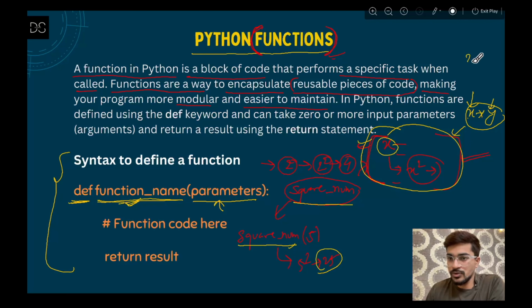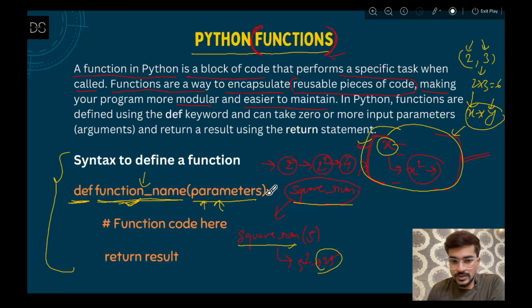Let's say you are giving input 2 and 3. So what will it do? It will just multiply them, 2 into 3, that means 6. So there are two parameters here, x and y. That means based on the logic of the function, whatever the number of parameters required to pass into that function, you need to pass it here.